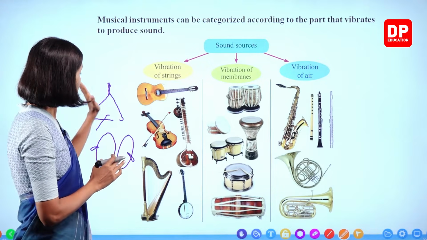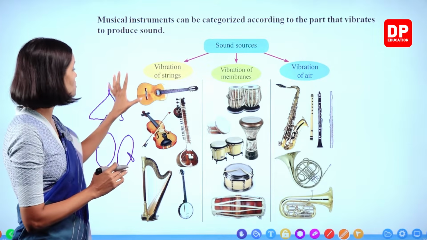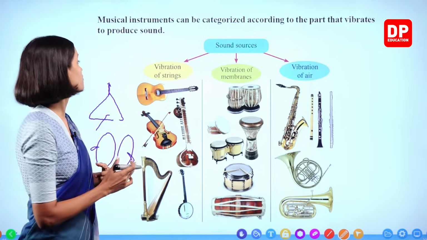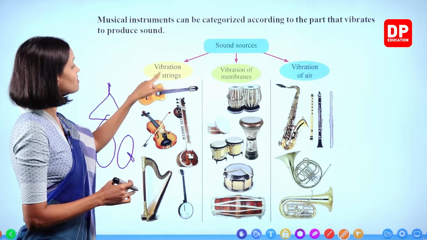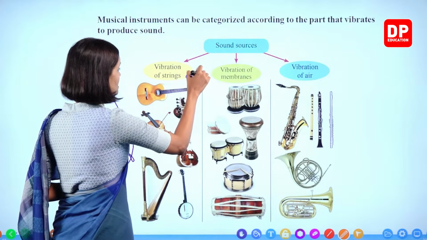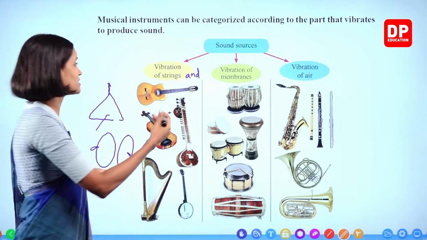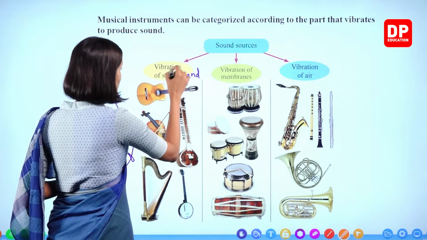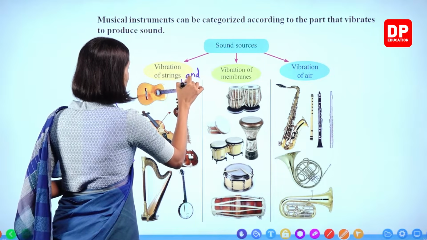Okay, children? So in that case, that group also can be included under one of these. Therefore, I will write here vibration of strings and bars, because anyway you are going to learn it in the upper grades. We will add it here itself. Vibration of strings and bars.